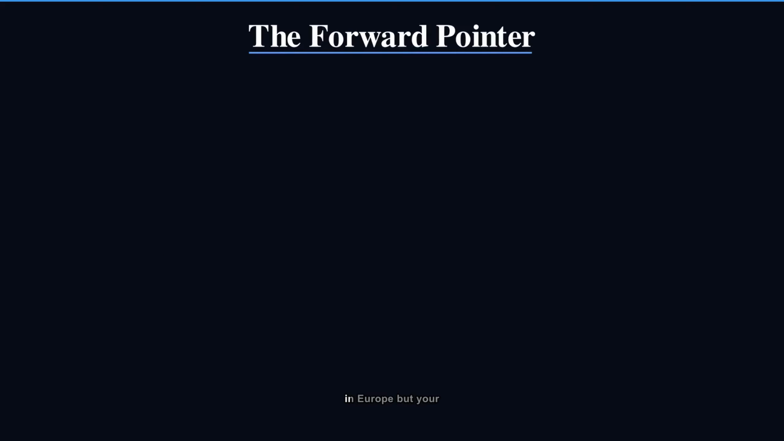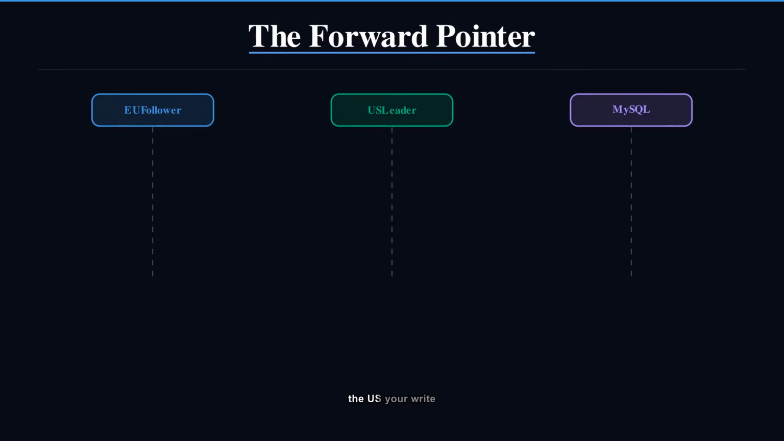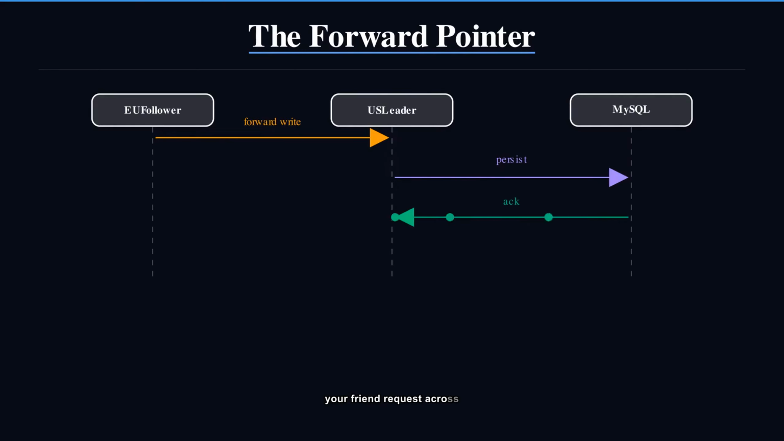Here's the catch. If you're in Europe but your shard's primary lives in the US, your write can't stay local. The EU cache uses a forward pointer to route your friend request across the ocean. That round trip costs roughly 100 extra milliseconds, the price of global consistency.